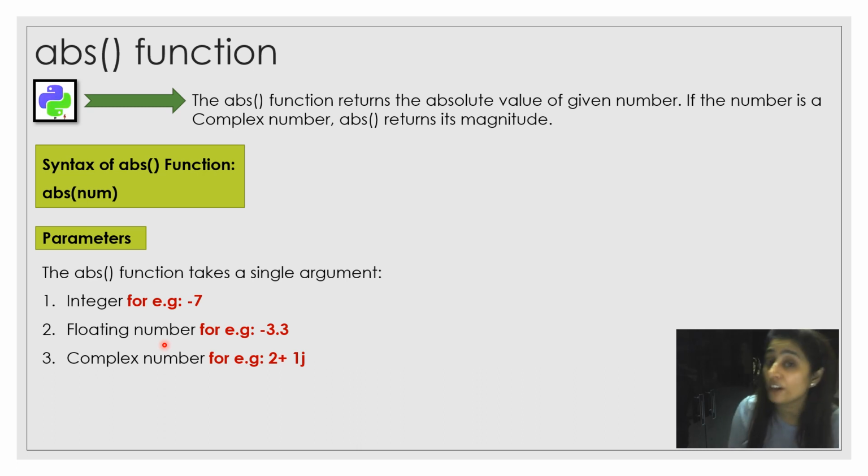It is not returning the negative minus sign. Next is complex number, for example 2 plus 3j. This is the complex one, so it will return the magnitude. I hope it is clear to you, the absolute function.